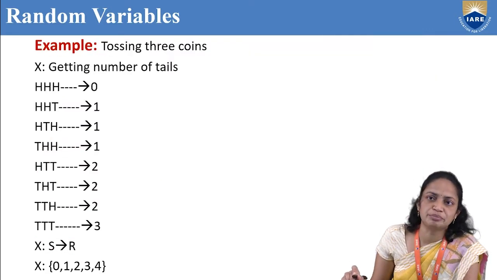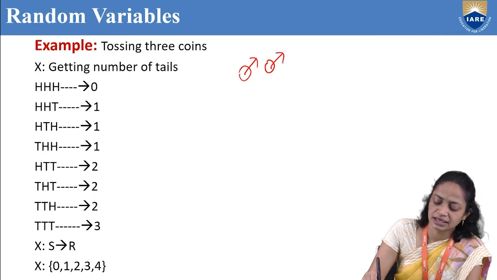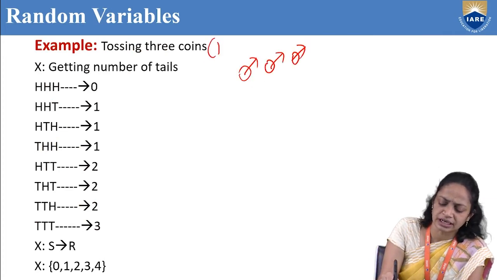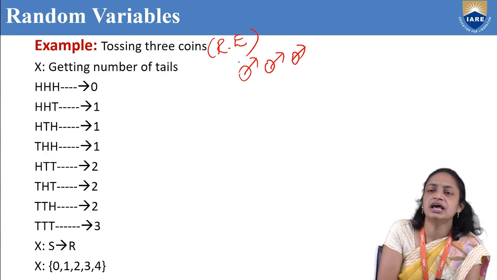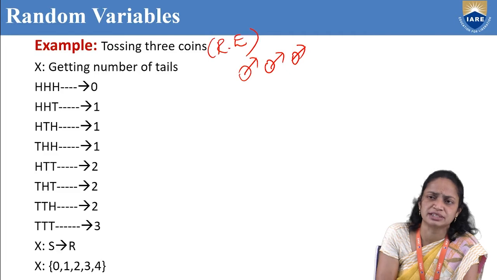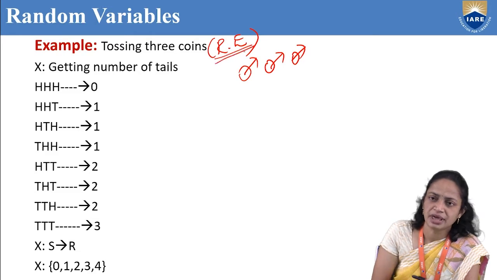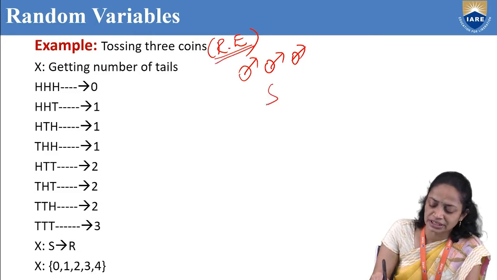The next example is tossing 3 coins. Tossing 3 coins is our random experiment. What is the definition of random experiment? More than one result should be there. So, what are our results?